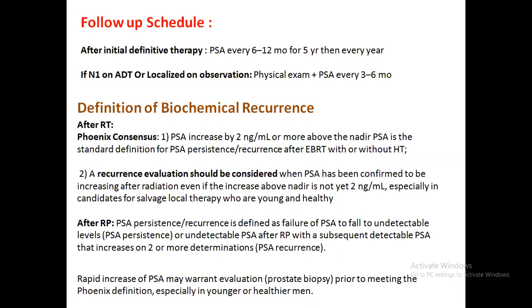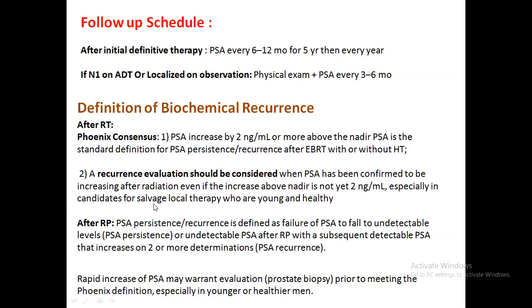So you might find that on the follow-up schedule, after the initial definitive therapy, there might be an increase of the PSA. As on the follow-up every 6 to 12 months you are doing this PSA, you might find some abnormal DRE. So when will you tag it as a biochemical recurrence? What is the definition of biochemical recurrence? One of the important criteria is the Phoenix criteria. In the Phoenix criteria, when PSA is increased by 2 nanogram per ml or more above the PSA nadir, then you might find it is a PSA recurrence.